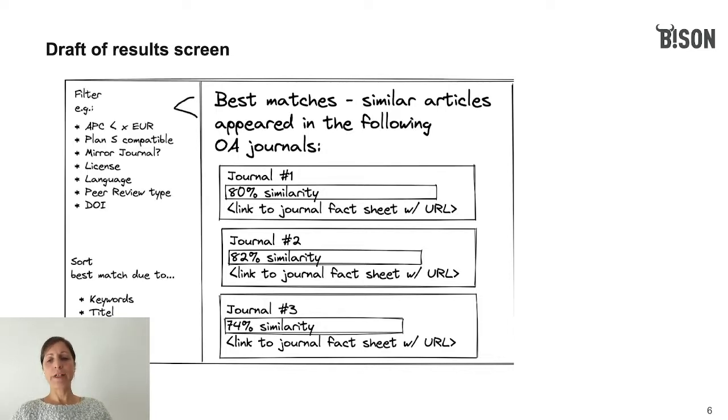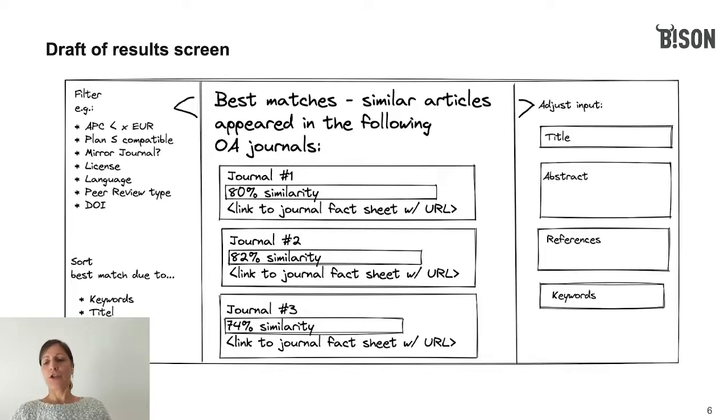Users will be able to filter the set of suggested journals by criteria that might be relevant for their decision, like in this sidebar on the left. The right sidebar might be used to adjust the search on the fly. Please note the mock-up drafts that I showed you on this slide and the last one are only for illustration. The final user interface will very probably look different.